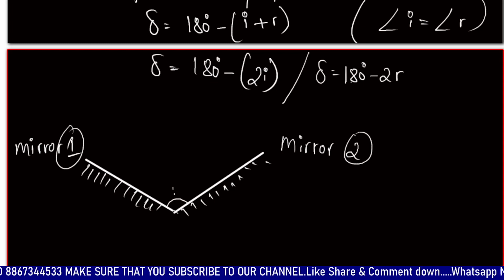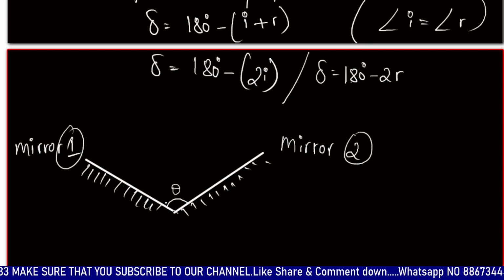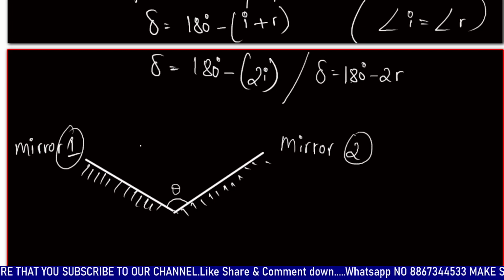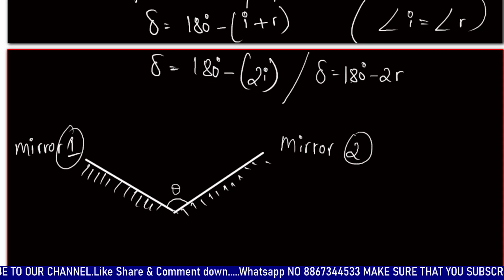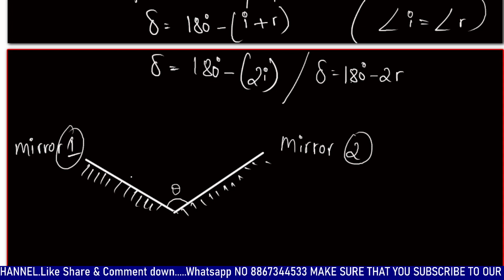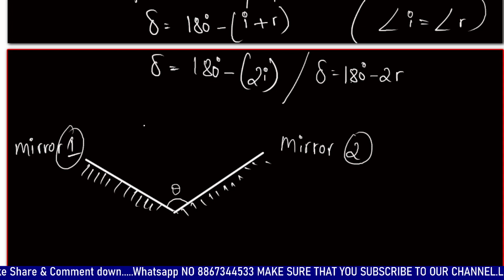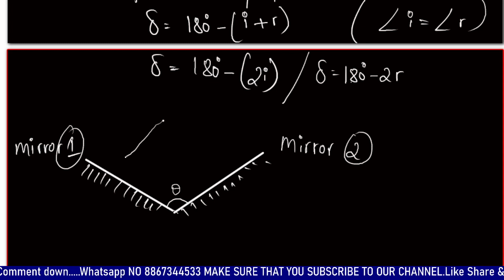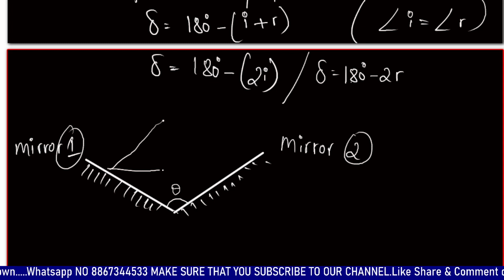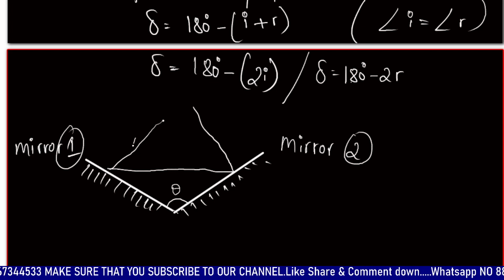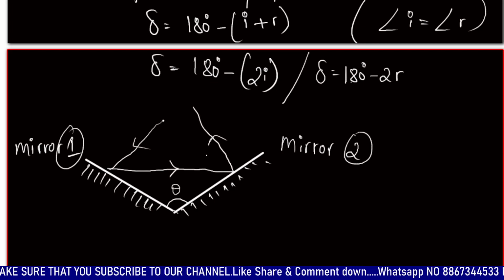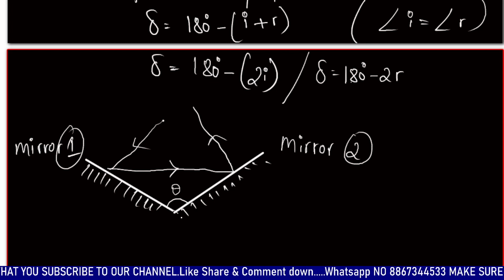Whenever a ray of light is incident on this, it reflects back in this direction and again goes off in some direction.